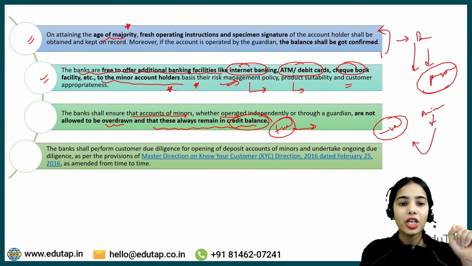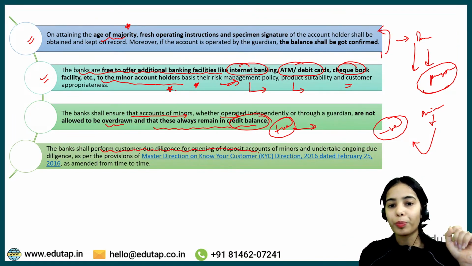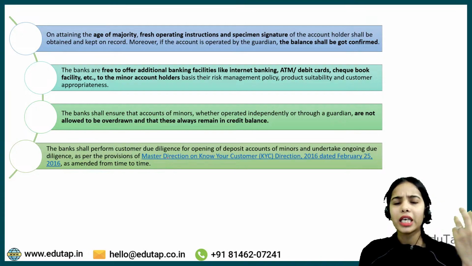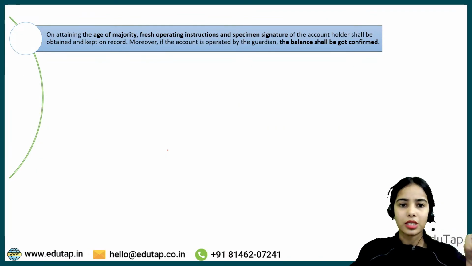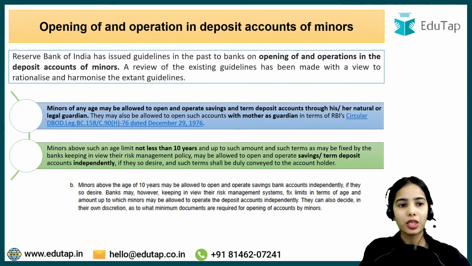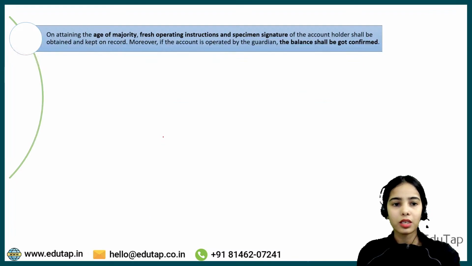The bank shall perform customer due diligence for opening of deposit accounts of minors and undertake ongoing due diligence. So basically due diligence has to be taken and the KYC has to be done in any way. So this is the basic idea. So what are the changes? First of all, in the earlier guidelines, only these 3 points were mentioned.